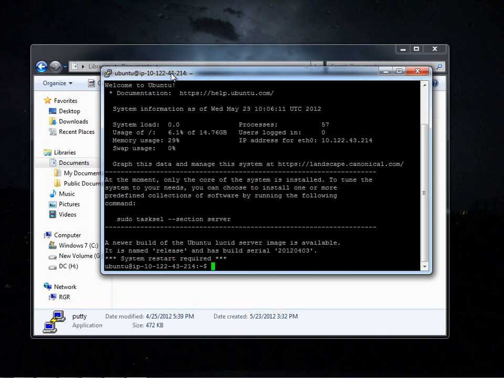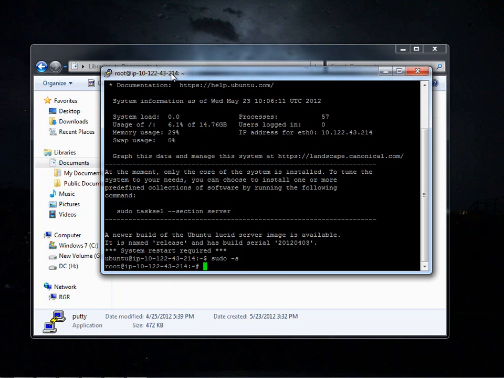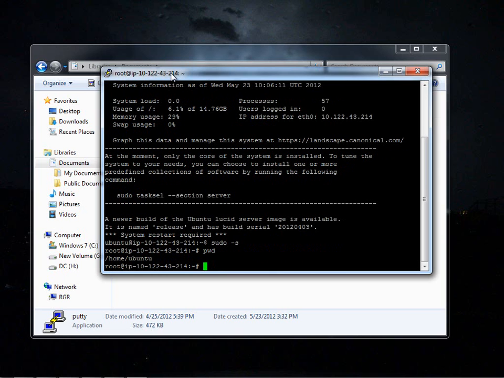And in Windows, we got a .ppk file to log into the server. We logged in as Ubuntu, and to become the root user, we type sudo -s. And we are in the home folder right now.